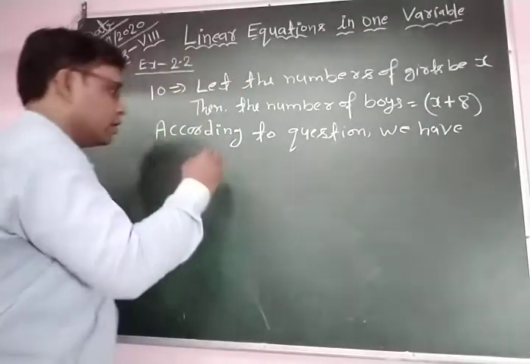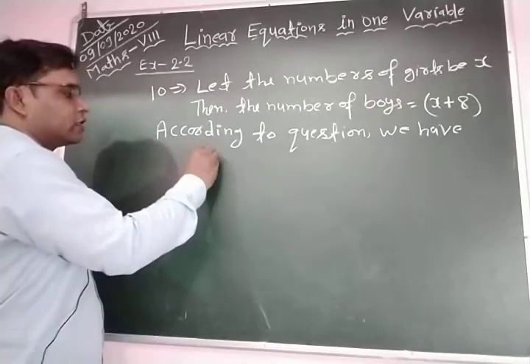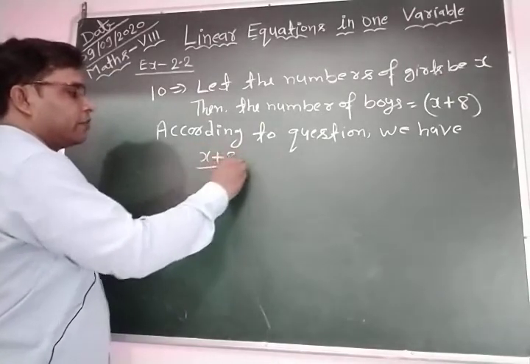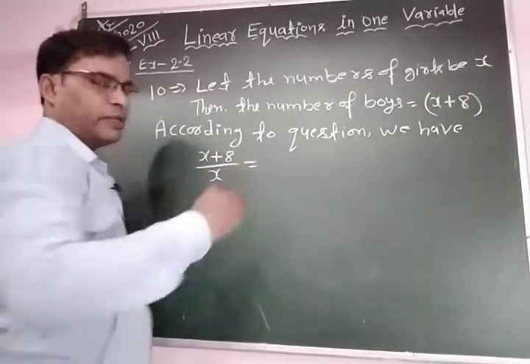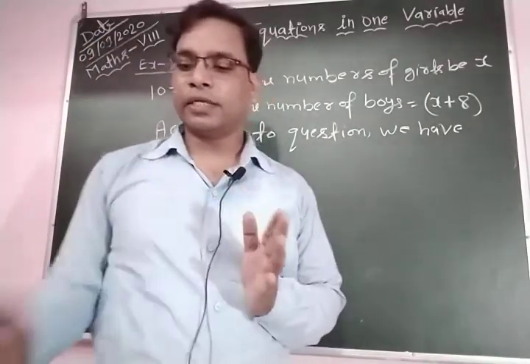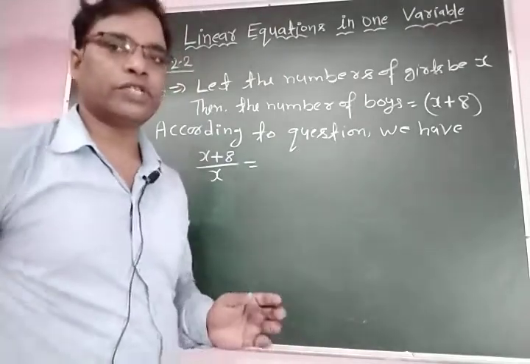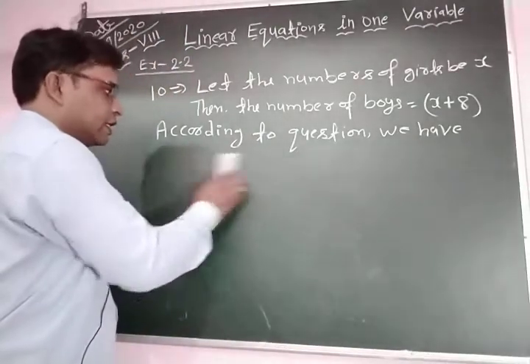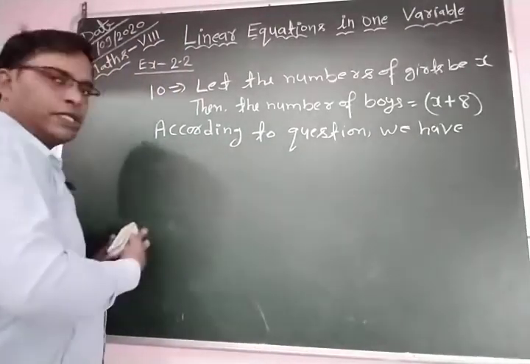This is a ratio. So the number of boys is x plus 8 by x. This is equal to the given ratio of boys and girls, 7:5.